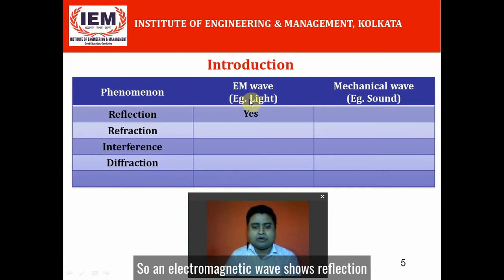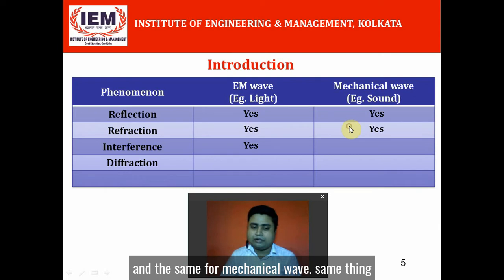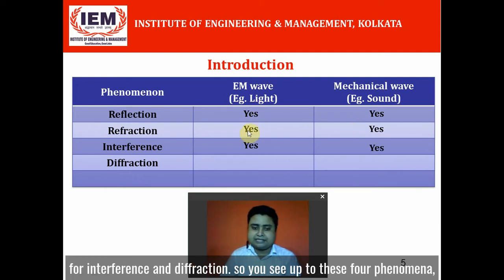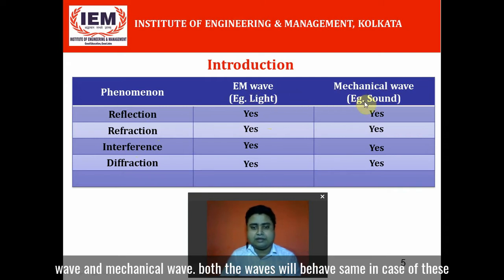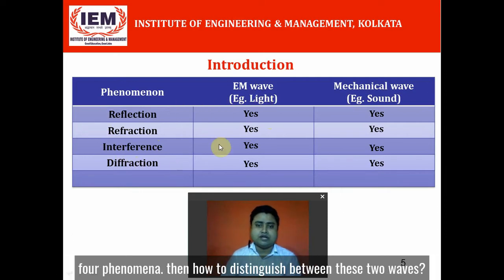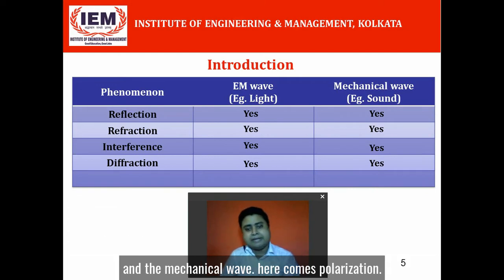An electromagnetic wave shows reflection as well as a mechanical wave. An electromagnetic wave shows refraction, and the same for a mechanical wave. Same thing for interference and diffraction. So you see, up to these four phenomena, you can't actually distinguish between an electromagnetic wave and a mechanical wave. Both waves behave the same in case of these four phenomena. Then how do we distinguish between these two waves? There must be some other phenomenon which can distinguish between them.